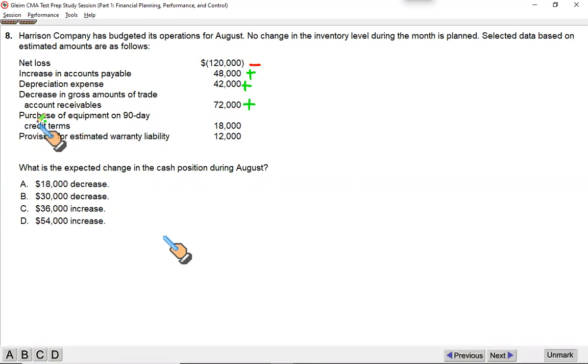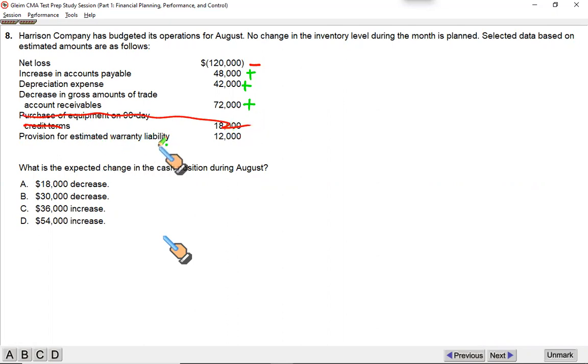Then, purchase of equipment on 90 days credit terms. You purchase equipment on credit, so it is neither an inflow nor an outflow. This is totally an irrelevant item, just to confuse you. It has nothing to do with this. And the last item, provision for a warranty liability.